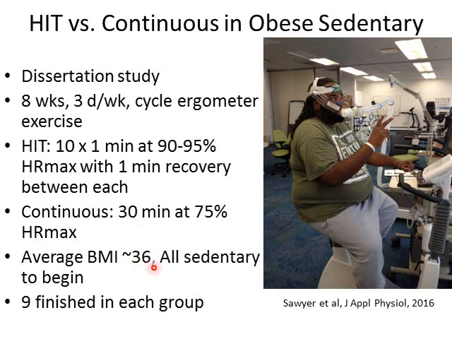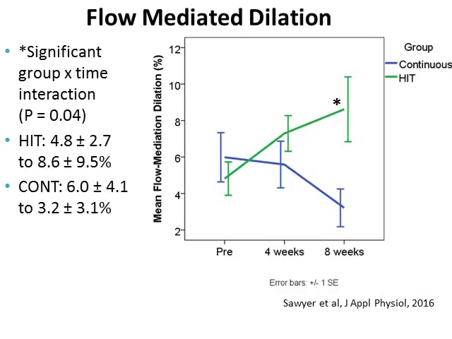All of the subjects had to have a BMI of over 30, so they all had to be obese, and they all were sedentary to begin. 9 subjects finished in each group, so we had 18. So here's some of the results. We looked at FMD, flow-mediated dilation. We saw the HIT group go up. There's pre, 4 weeks, and 8 weeks, up from about 4.8 to about 8.6%. So nice solid increase there.